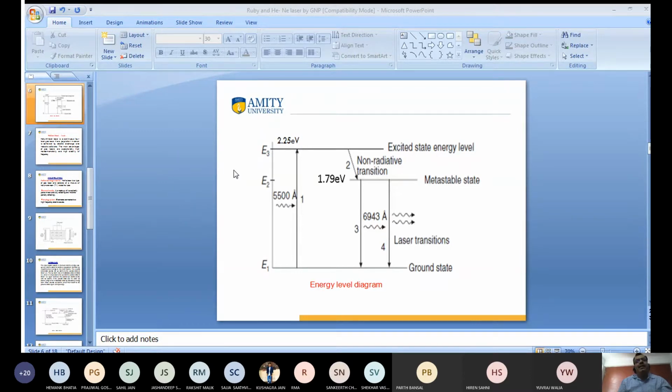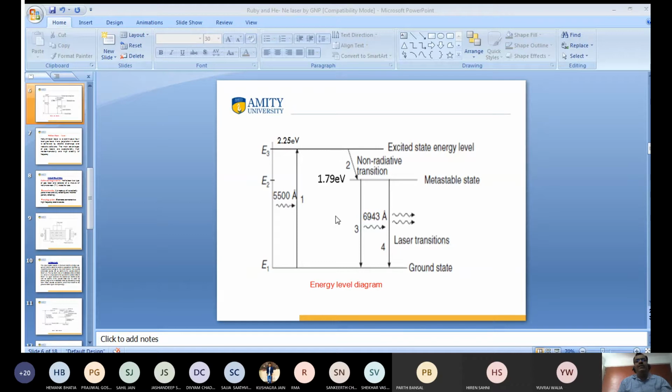What is optical pumping? Where does the light come from? It comes from the xenon flash lamp, which has given this wavelength of light. The atom absorbs this energy and goes to the excited state. This is very short-lived, but the metastable state is long-lived as compared to the short-lived state. So the atoms come automatically here. All the atoms come here. This is a non-radiative transition, meaning no radiation takes place because of the very short duration. Now this E2 is the metastable state. It has a longer lifetime as compared to E3. So from here the atoms come out to the ground state.